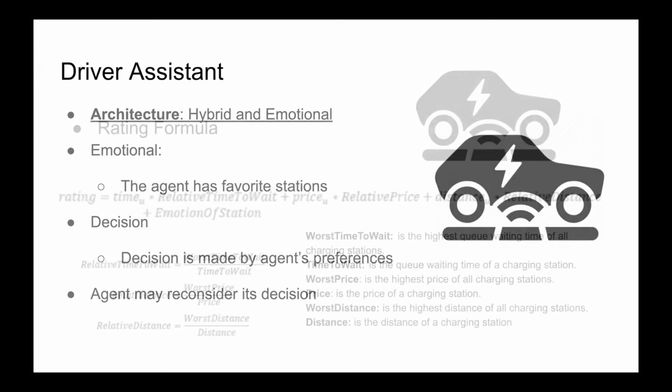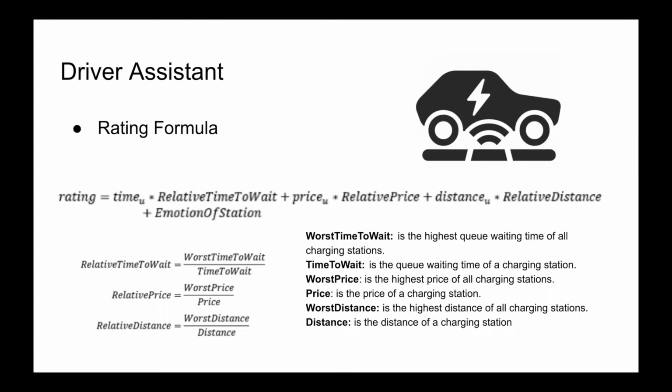This decision is based upon his preference for the queue waiting time, the distance and the price of a charging station, as well as its emotional value. Then a rating is computed based on these values for each station. The agent chooses the station with the highest rating.